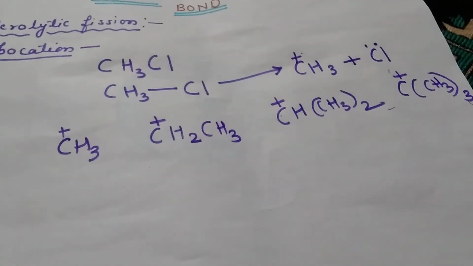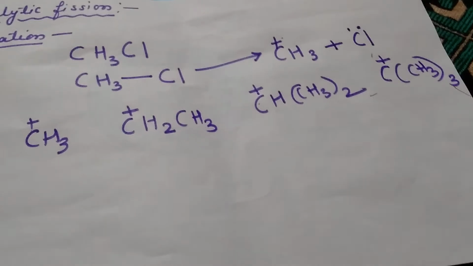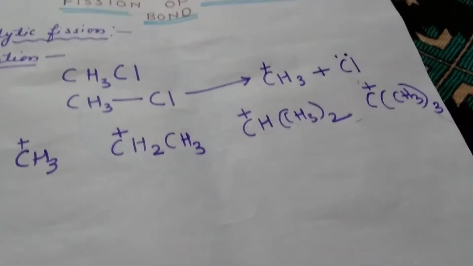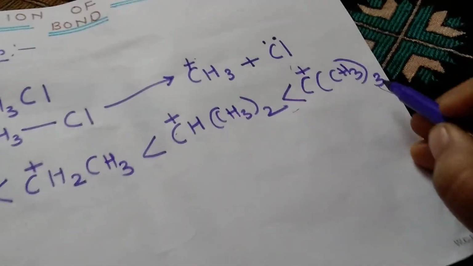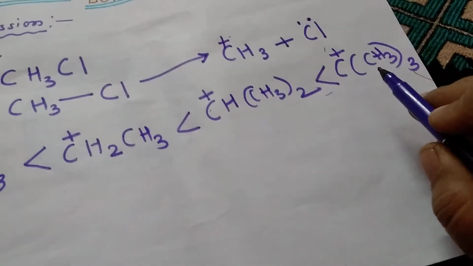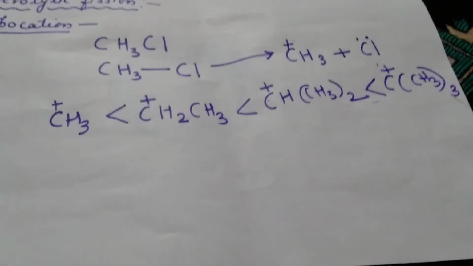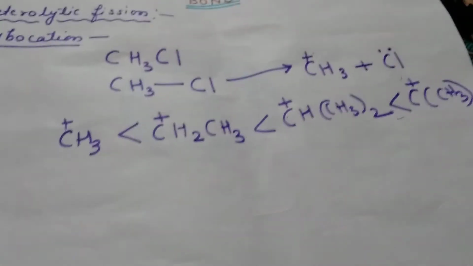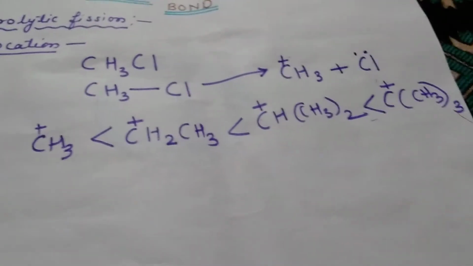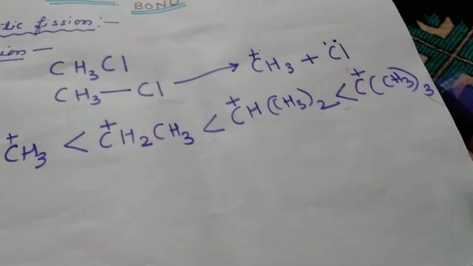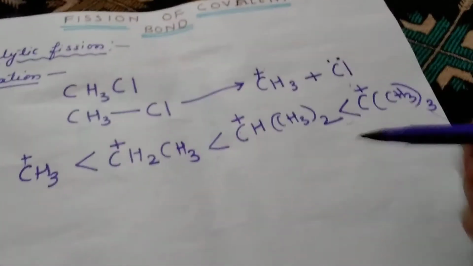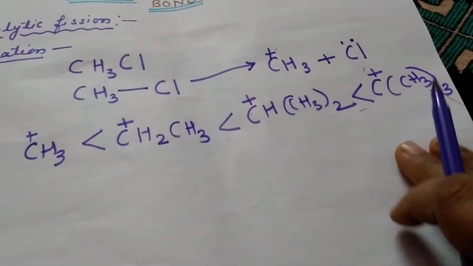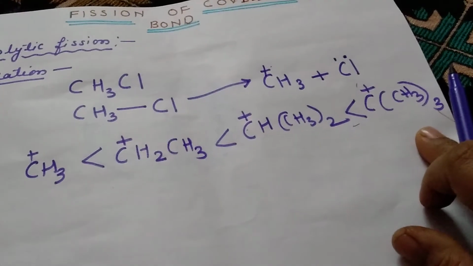Now as I have already said, they are highly unstable, but stability increases in this way. The more alkyl groups are attached, the more stable it is. Stability increases in this way, and this is a very important topic, students. Questions can come regarding this series of carbocations and carbanions, how it increases or decreases. So this is primary, secondary and tertiary carbocation.